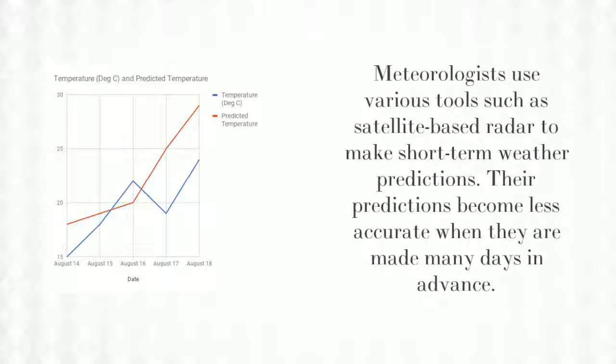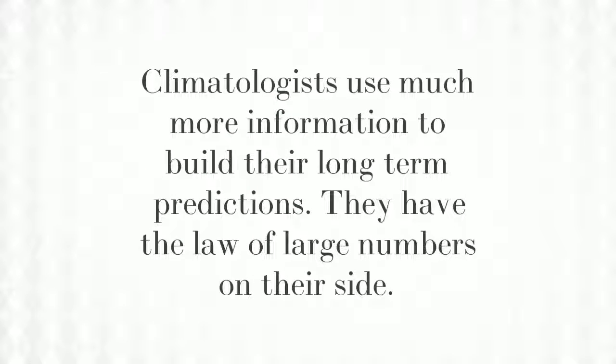Meteorologists use various tools such as satellite-based radar to make short-term weather predictions. Their predictions become less accurate when they are made many days in advance. Climatologists use much more information to build their long-term predictions. They have the law of large numbers on their side.